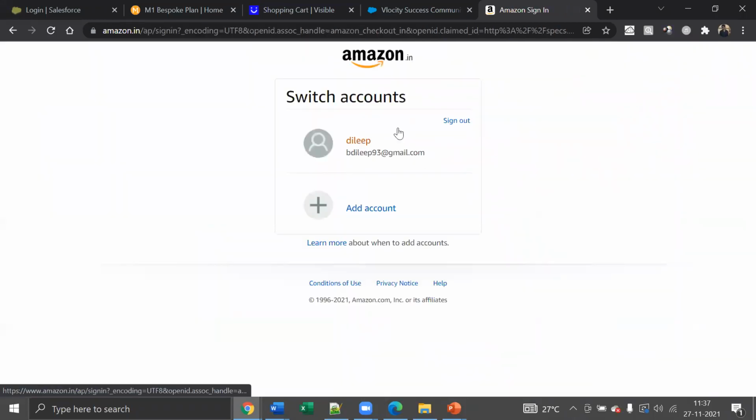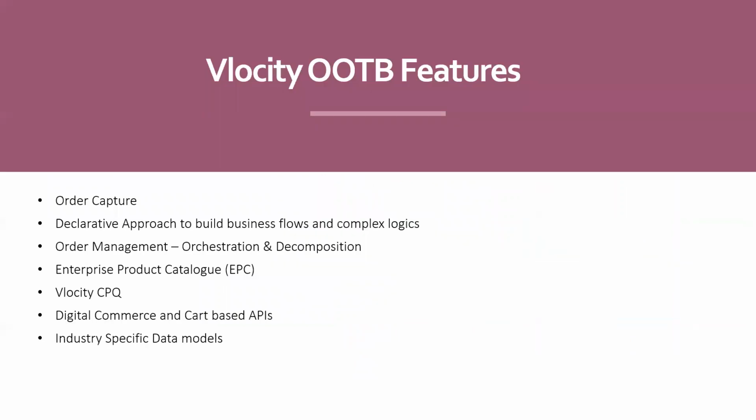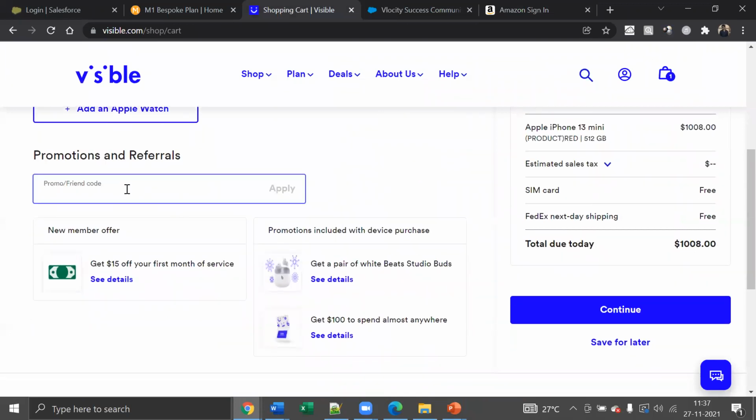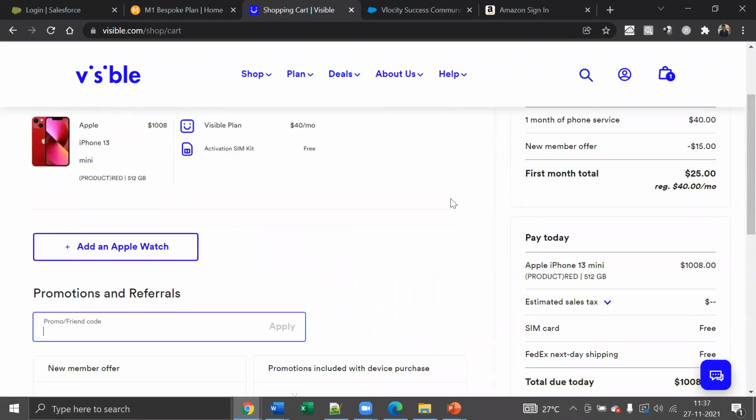Once I log in, I'll have a place where I'll have to apply the promo code. I'll show it in another website. Yep. Here I can apply a promo code. Applying a promo code is always going to be the same in any e-commerce platform, right? If I do that in telecom, or in Amazon, or in Flipkart, it's always the same. Applying a promo code is basically reducing the price in your cart by whatever discount you're offering through that promo code, right?